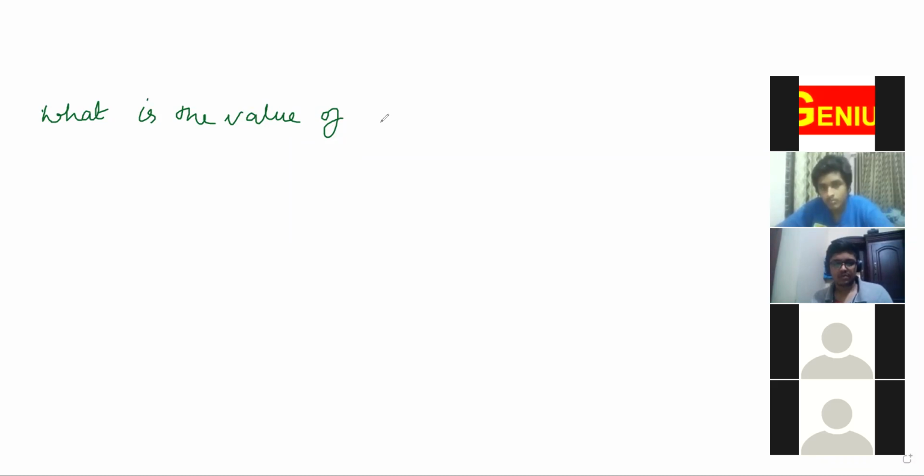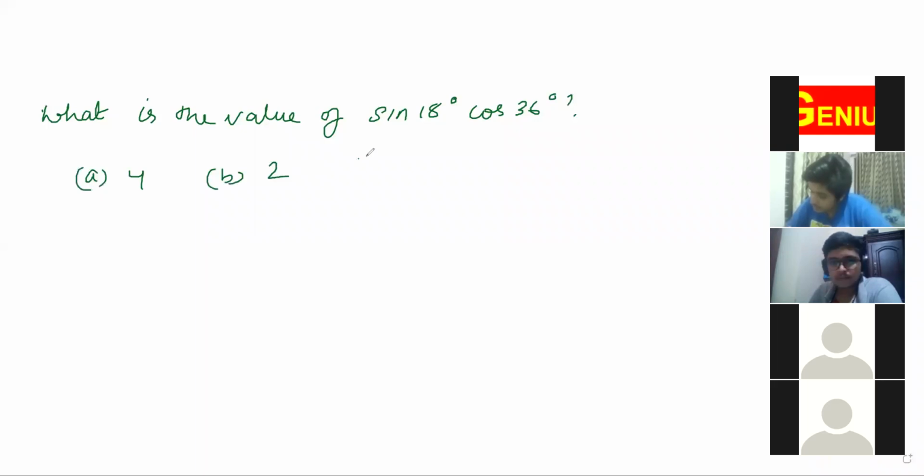Okay, Miss. What is the value of, please write this question. What is the value of sine 18 degree cos 36 degree? Options: 4, 2, 1, 1 by 4. So this is a previous year question. You can directly do it if you know the values of sine 18 and cos 36. That is what we have done. 4 is the answer.